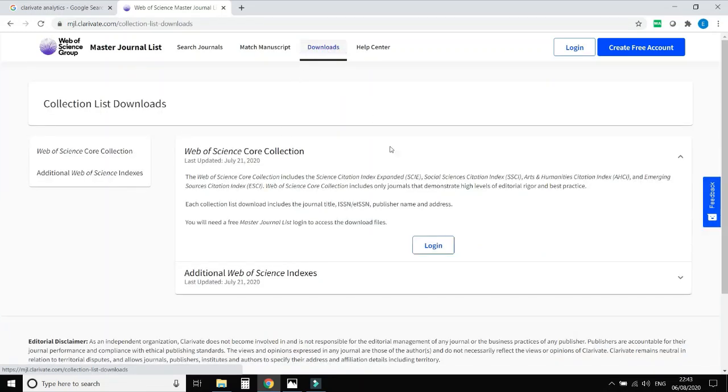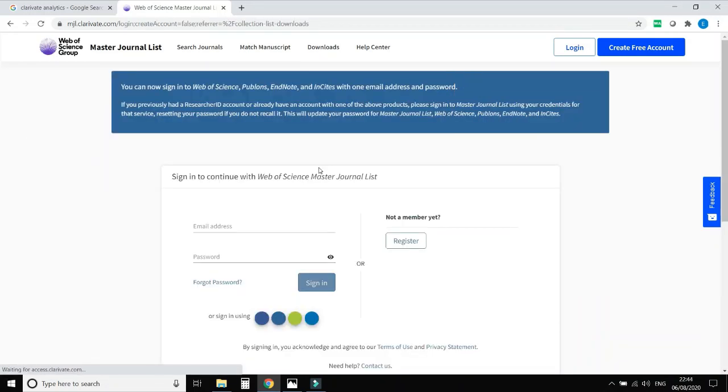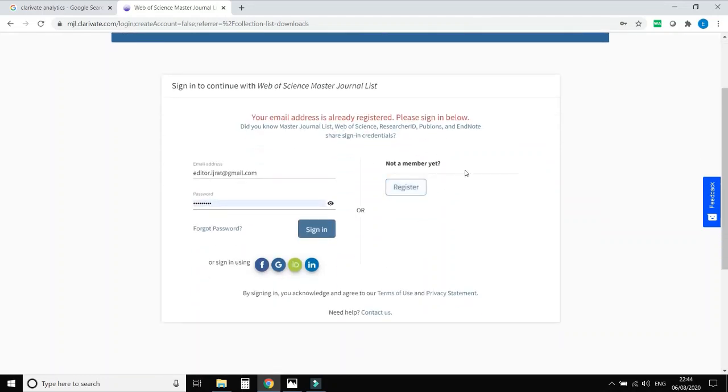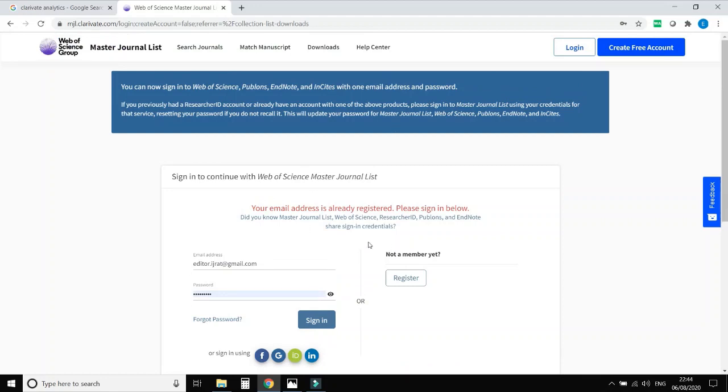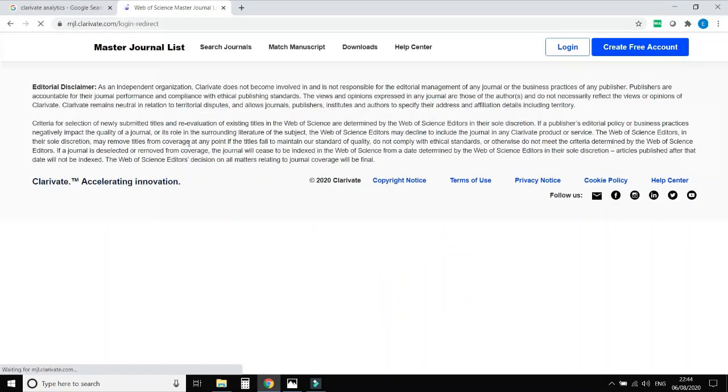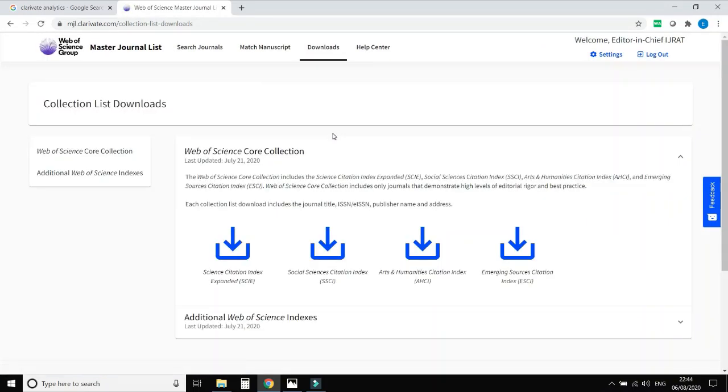After that, you need to log in. Just click on login. Here you can do registration if you are not yet a member of clarivate.com, and then use your email address and password and just log in.